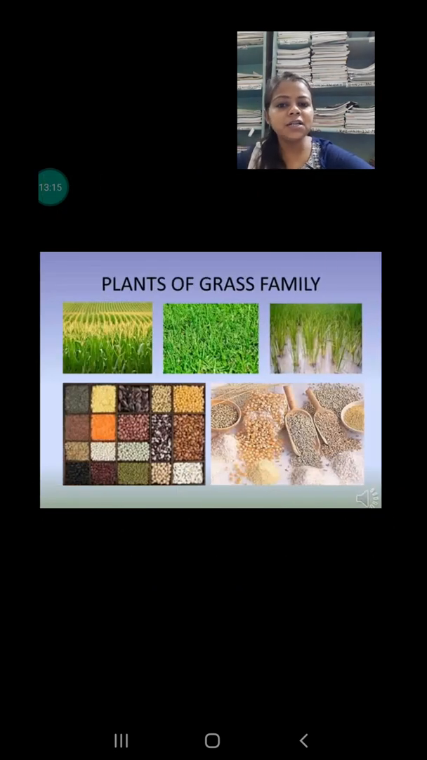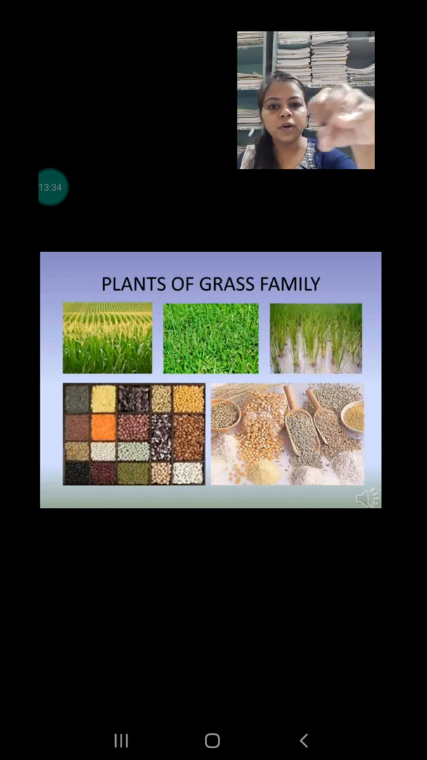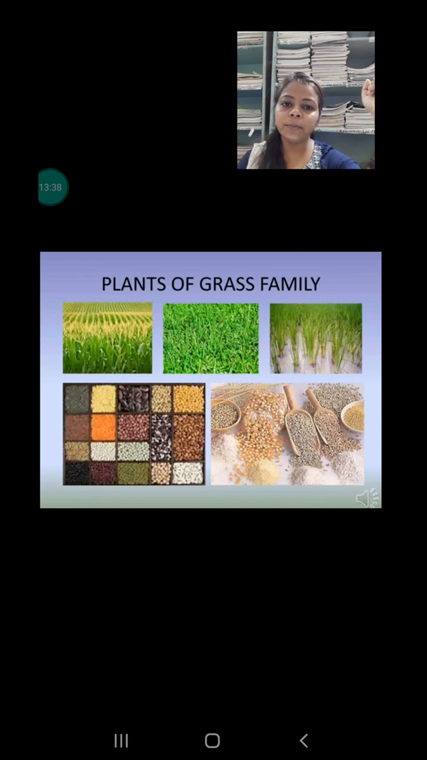Next is the plants of the grass family. This type of plant is used by human beings very widely. We depend for most things on the grass family. We eat cereals. Cereals belong to the grass family. Bamboo belongs to the grass family. Papyrus plant belongs to the grass family. So most of the things which we use in our daily life belong to the grass family. Okay, so these are very, very important.